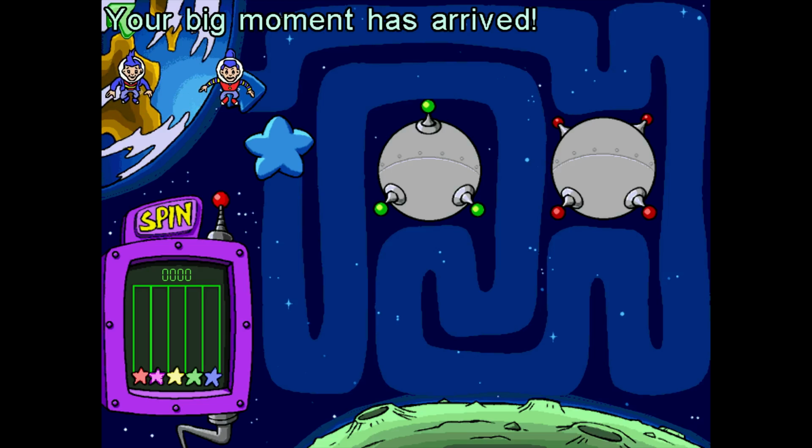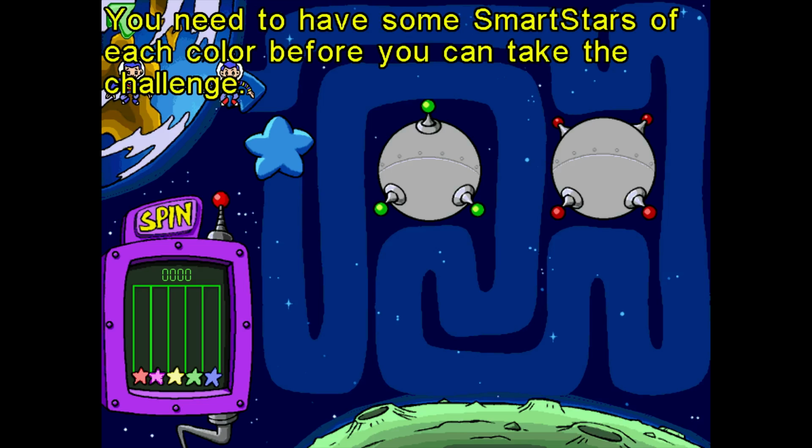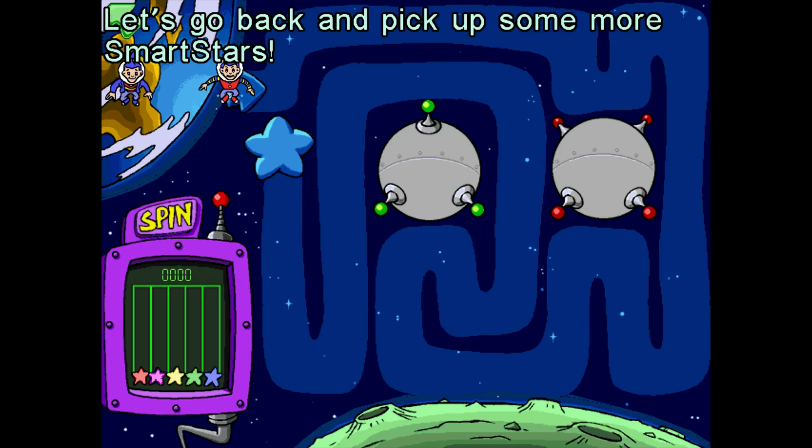Your big moment has arrived. Time for the Superstar of Smarts Challenge. What is this? You need to have some Smart Stars of each color before you can take the challenge. Let's go back and pick up some more Smart Stars.